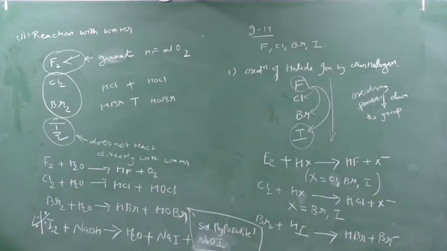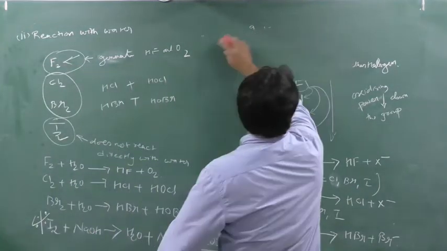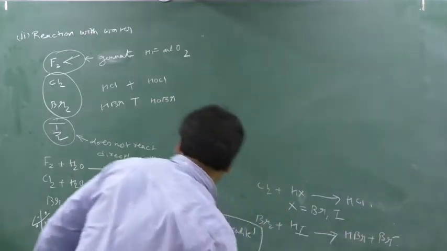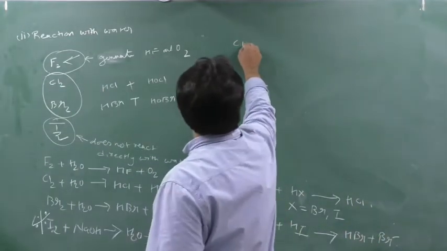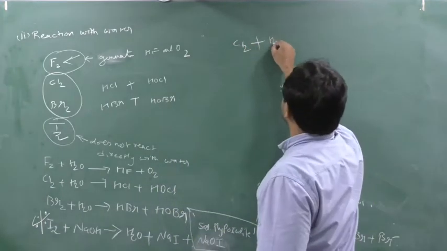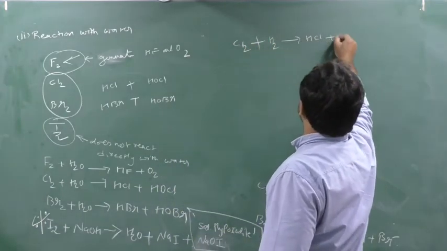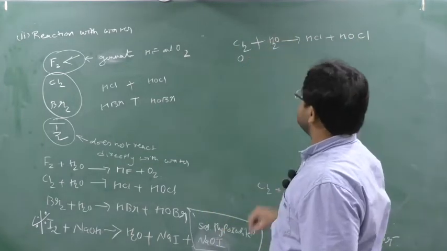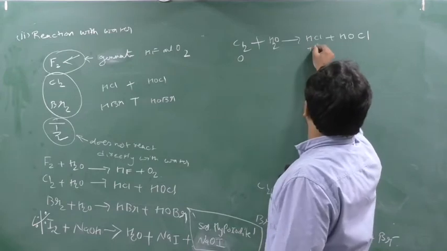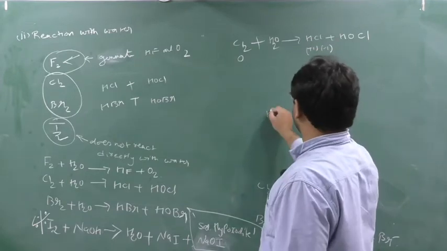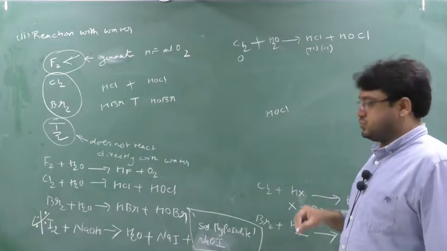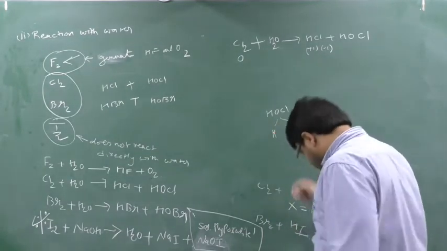Okay. One more thing I will show you here. I am talking about MCQs. One more thing they can ask in an MCQ: see here the reaction of chlorine. Cl2 plus H2O gives HCl plus HOCl. Yes or no? Cl is 0. And in HCl it means plus 1 and minus 1. Yes or no? HOCl. So see the answer for HOCl. We will see the oxidation number of Cl in HOCl. So HOCl, if you split it, you will get what?